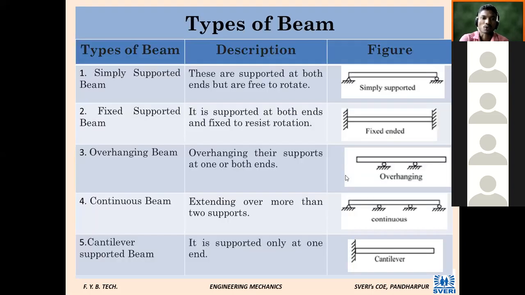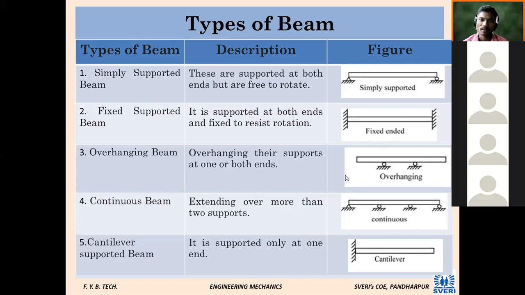So these are the types of beam, and we should know them. Simply supported beam. Now you can see why it is called a simply supported beam. Are you remembering why we discussed it is called a simply supported beam? Am I audible? Yes, sir. Type number one: these are supported at both ends but are free to rotate.